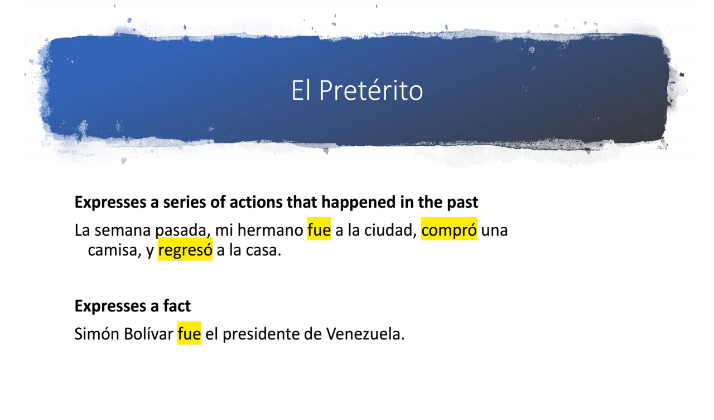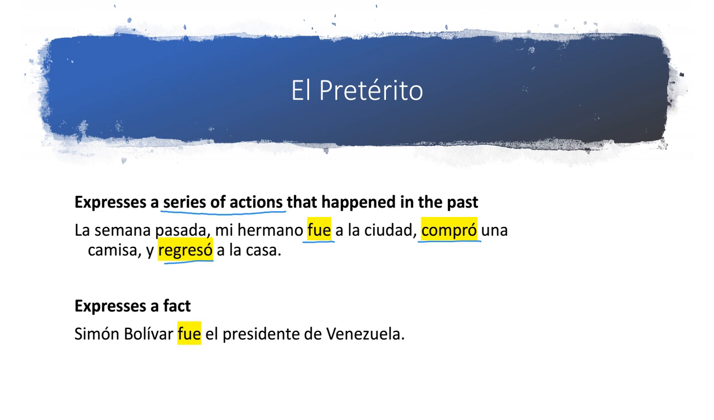The preterite is also used to express a series of actions that happened in the past. So, for example, la semana pasada, mi hermano fue a la ciudad, compró una camisa y regresó a la casa. So last week, my brother went to the city, bought a shirt, and returned home. So these 3 verbs, fue, compró, regresó, went, bought, returned, they're all in the preterite because they're expressing a series of actions.